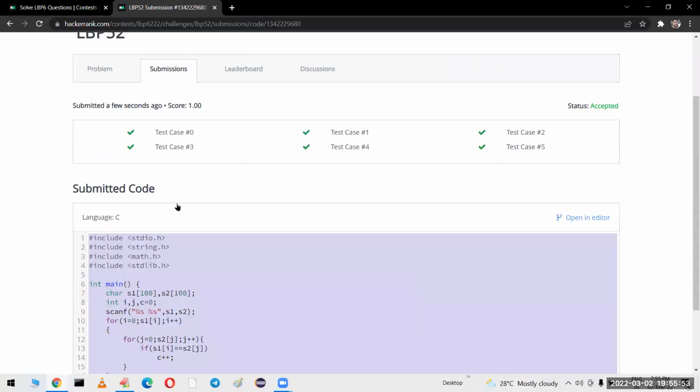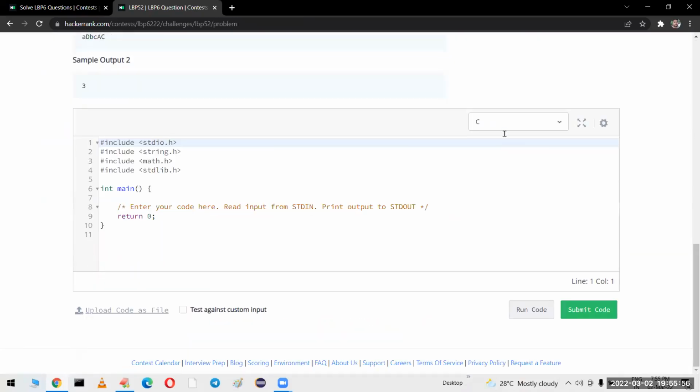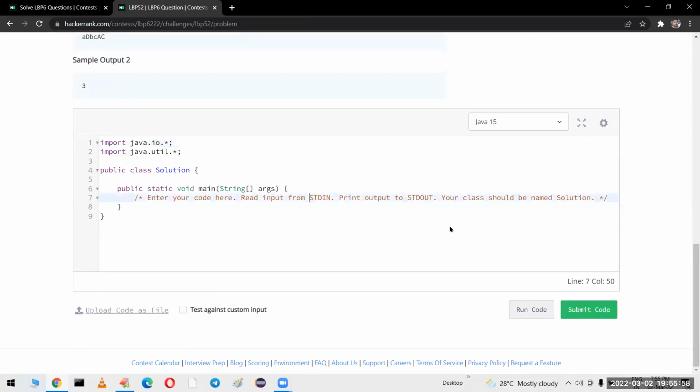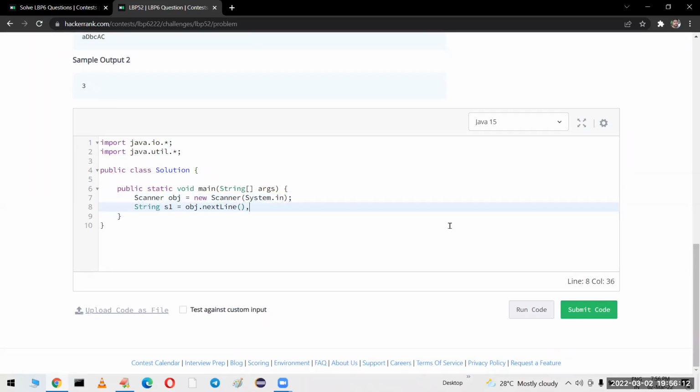In Java also we take the same approach. Let me take Java. I am taking Scanner obj equal to new Scanner(System.in). String s1 equal to obj.nextLine(), s2 equal to obj.nextLine(). Then int i, j, count equal to initially 0.